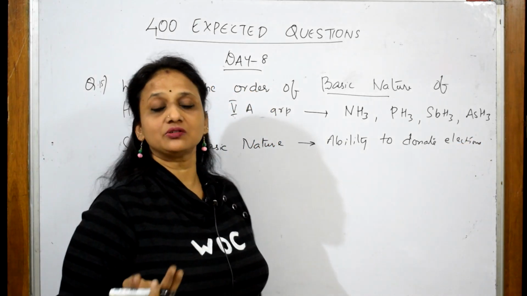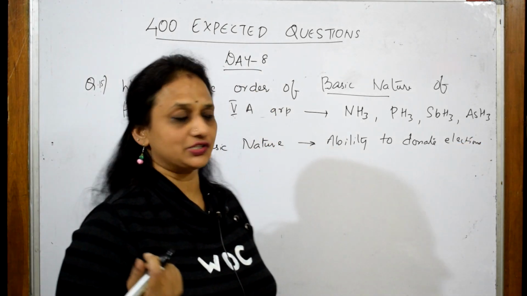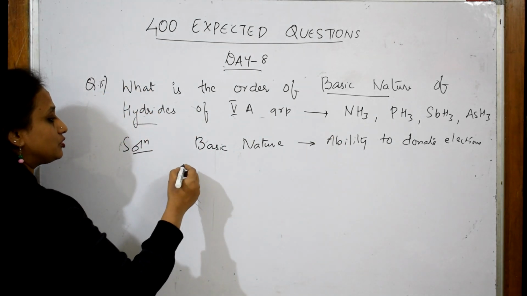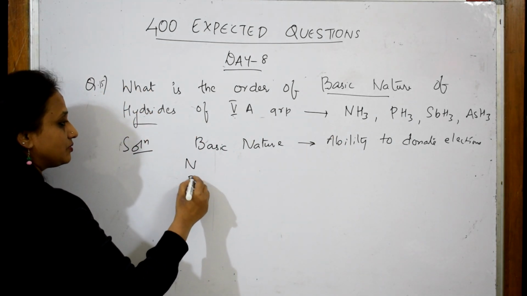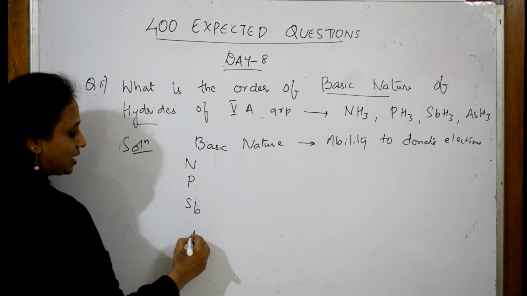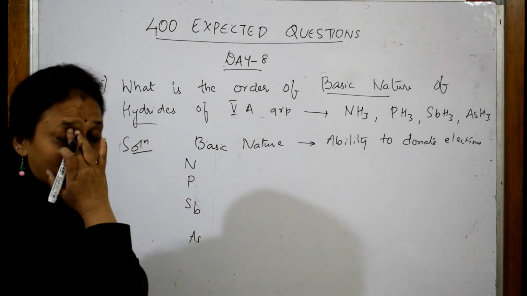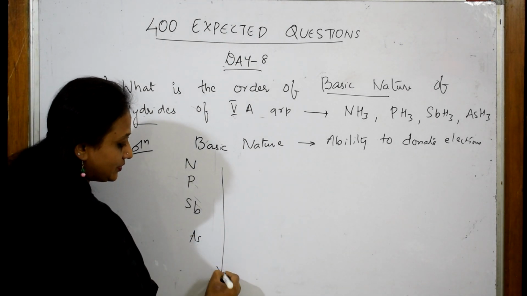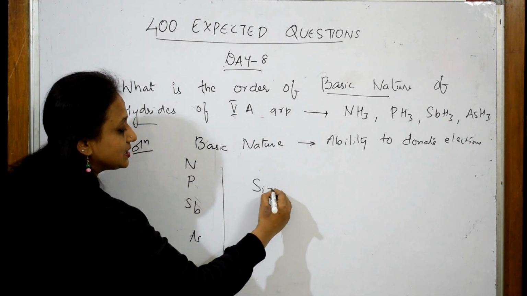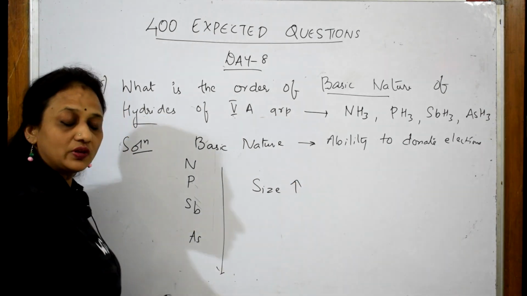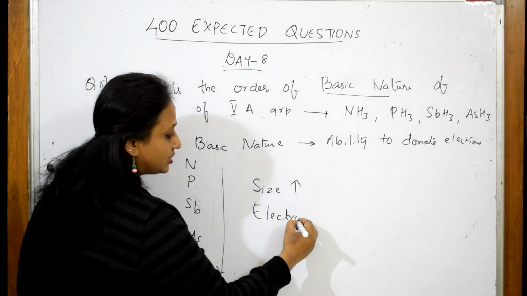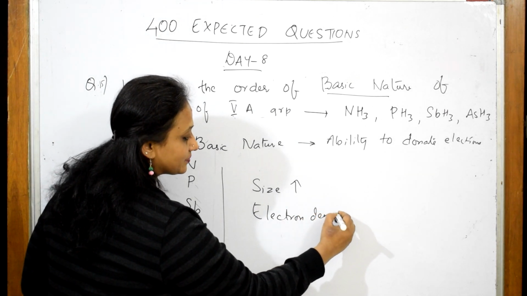Now, when something donates electrons, we call it basic nature. When I move from top to bottom, nitrogen, phosphorus, arsenic, antimony, what happens, students? What happens when I'm going down and down? Gradually, when I go down, size increases. When the size increases, what happens to the electron density? Electron density also spreads. Correct, students?